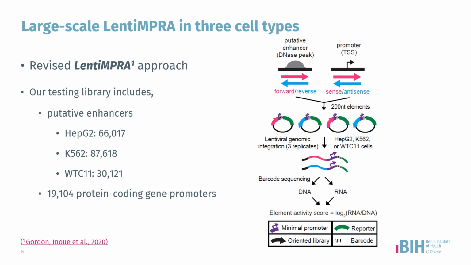The libraries are then infected into three diverse human cell types, and finally the integrated DNA and the transcribed RNA barcodes are sequenced to quantify the element activity score in terms of log2 RNA to DNA ratio.